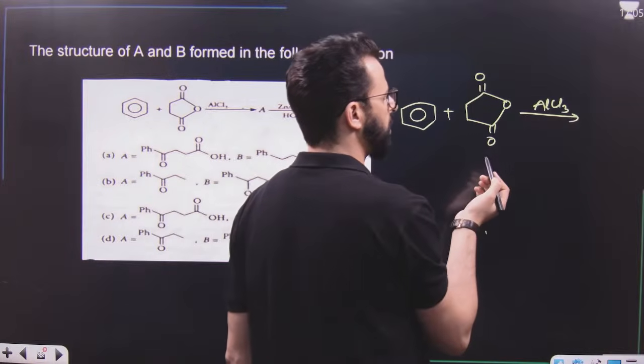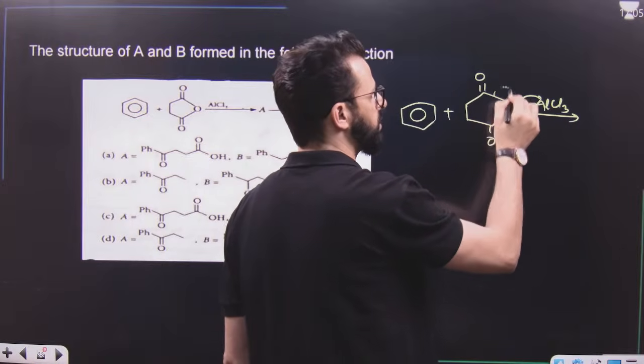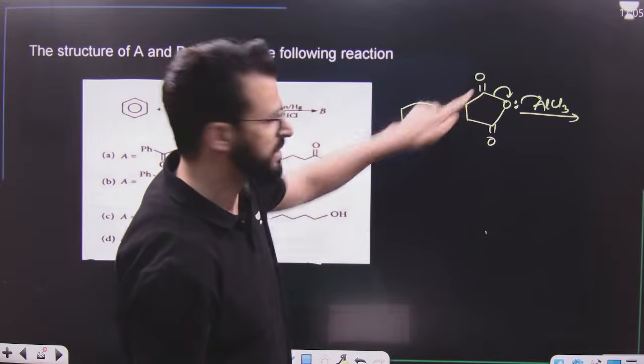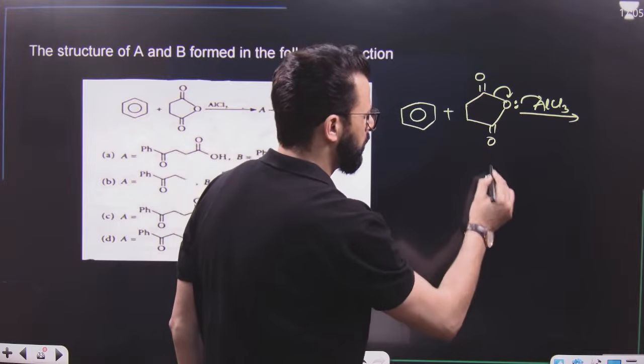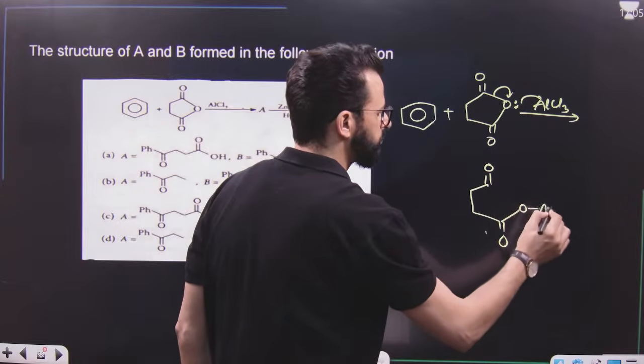AlCl3 in presence of anhydride. What will happen? It will attack this one. It will acquire a positive charge and this bond will be broken. That means now positive charge will be acquired on this. That means we will get an electrophile like this. Have a look. We will get an electrophile like this.